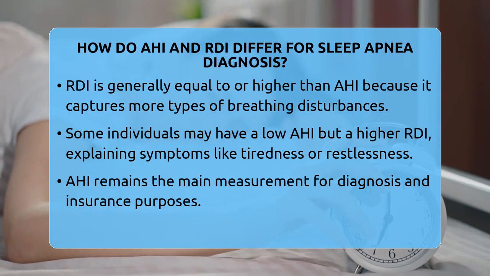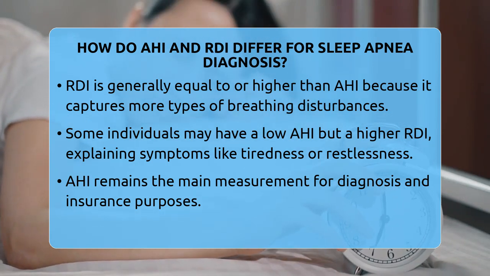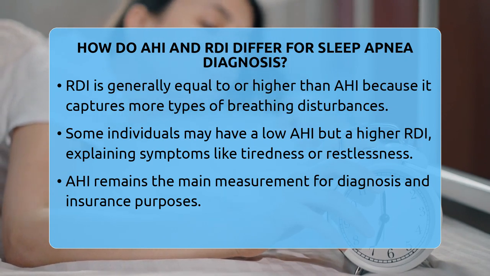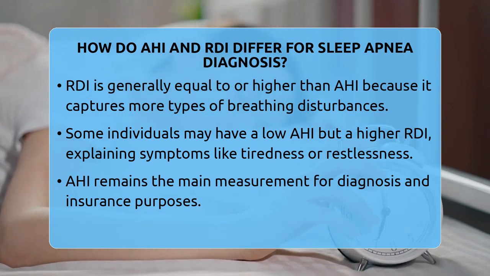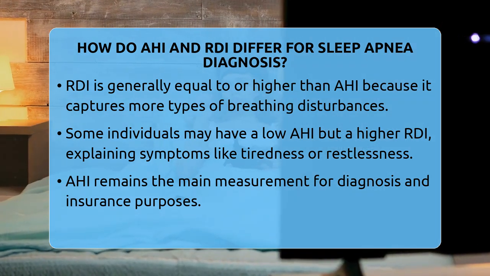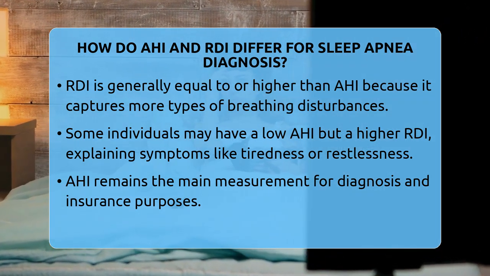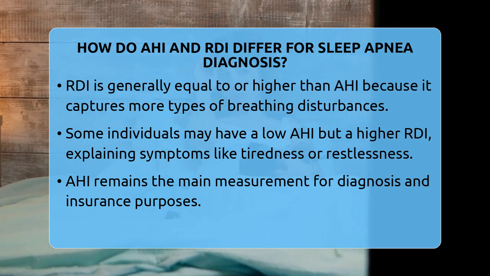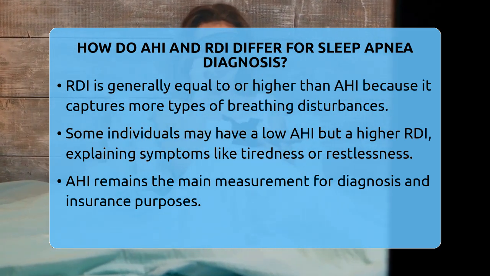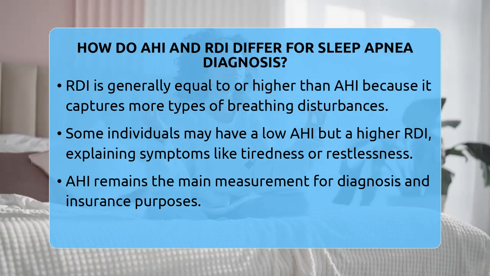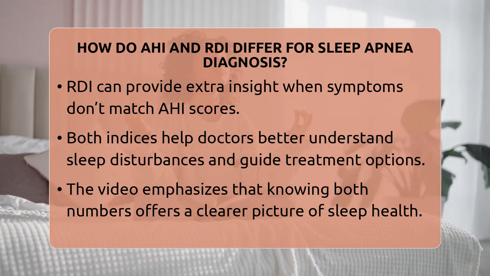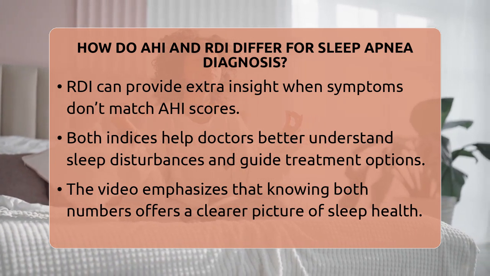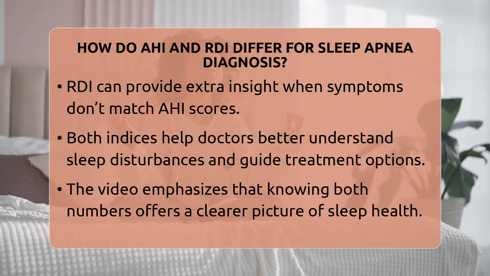Think of it like this: AHI measures the big breathing pauses and slowdowns, while RDI looks at those plus the smaller interruptions that still disturb your sleep. Sometimes, someone might have a low AHI but still feel tired or restless because their RDI is higher. This can be especially true for people with mild symptoms or those who don't have many full stops but still experience sleep problems.